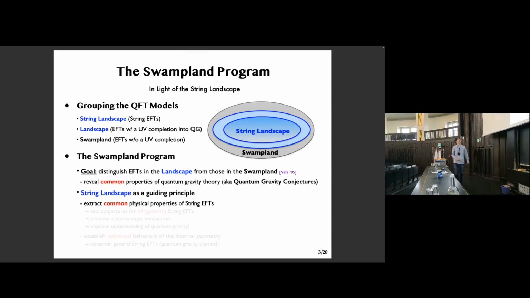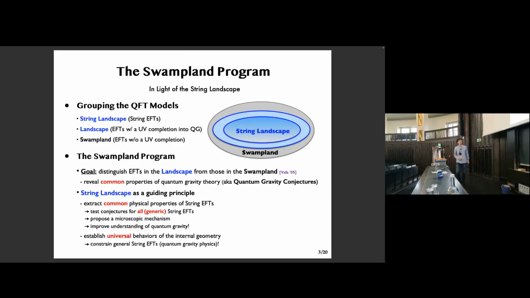And the point I'd like to emphasize here is that the string landscape serves as an excellent guiding principle for the Swampland program if we can extract common properties of string EFTs. So one can try to test out some of the explicit conjectures for so many string EFTs at one go, not just for a handful of them. And if this works out, we can propose a convincing microscopic mechanism for the conjectures. And in turn, this will improve our fundamental understanding of the conjecture and eventually of quantum gravity itself.